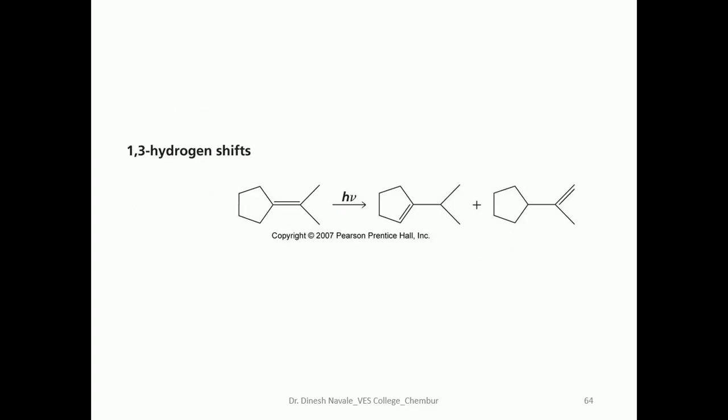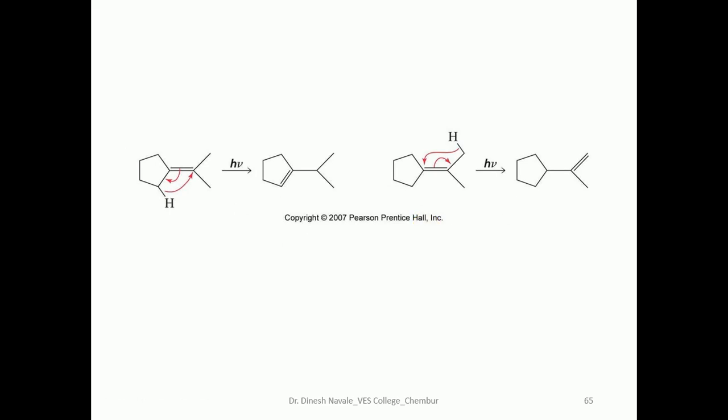This is a 1,3 hydrogen shift we are going to observe. The hydrogen atom is going to be shifted and we are going to get two different products. This is the mechanism for the previous example. If you observe, the hydrogen atom from this carbon atom will be migrated to this carbon atom. So this is a 1,2,3 hydrogen shift. We are going to get the formation of this product.